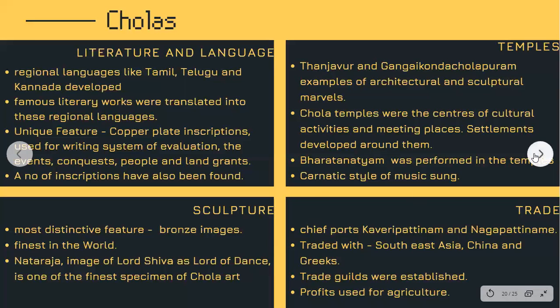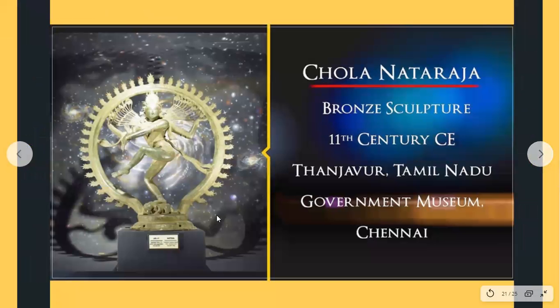Let me show this to you. This is the Natraj, from the 11th century CE, from Thanjavur in Tamil Nadu, and you can find this particular sculpture in the government museum in Chennai.